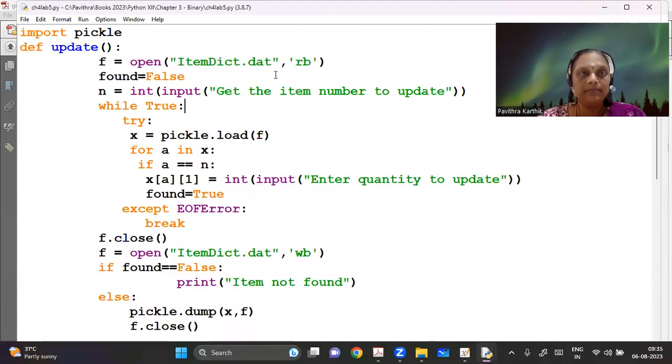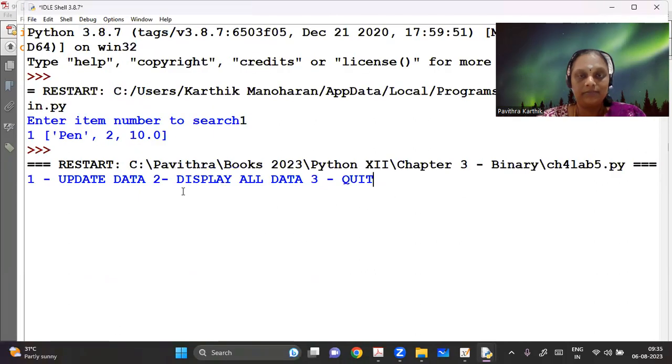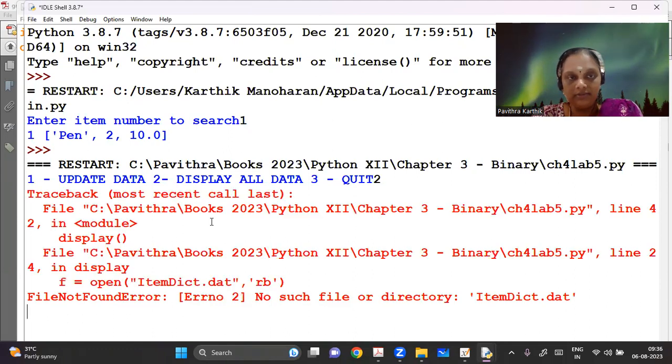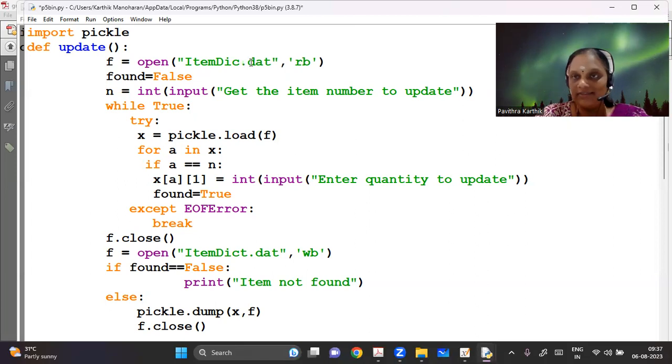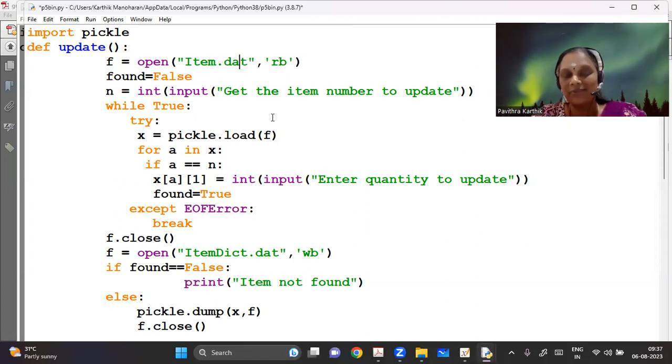So let's run this program. First, let's see what all are there. We got an error because there is no file like itemdict.dat. The file name we have used so far is item.dat. In the book I had given it as itemdict.dat, so I have just copied the same program. Now I have changed the name. Let's see if it works.